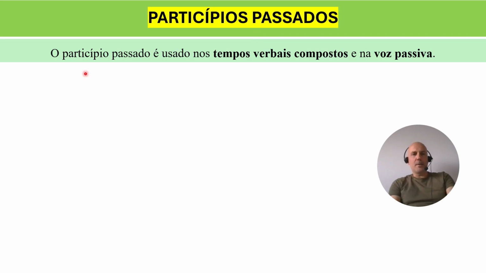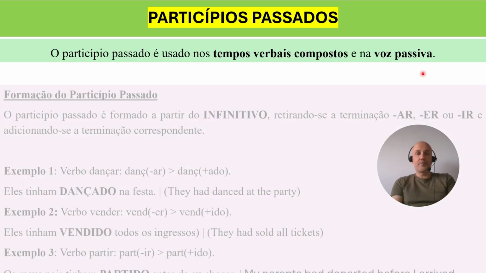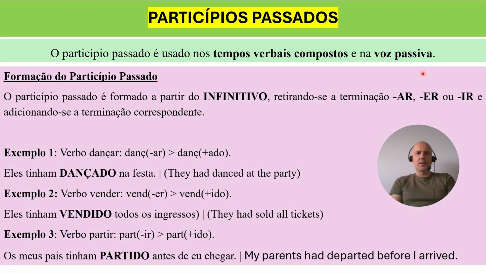So, once again, particípio passado é usado nos tempos verbais compostos e na voz passiva. So the past participle is used with tempos verbais compostos, like compound tenses. So compound tenses, tempos verbais are tenses, e na voz passiva. Voz passiva, as you know, it's the passive voice, okay? This is what I told you before. And this is something that you will learn on level B1. And then I have to tell in Portuguese that